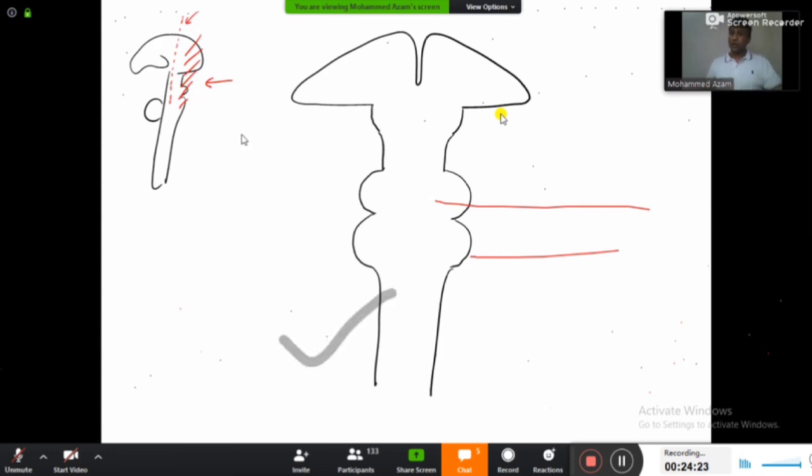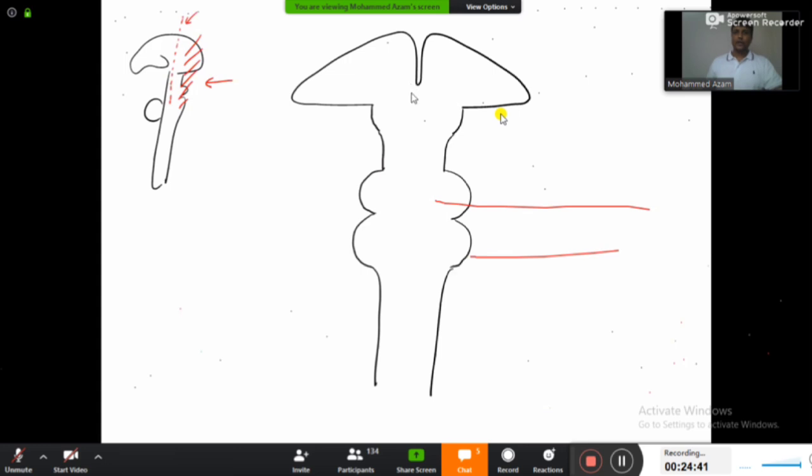So please don't write on the screen. Who is doing that? Remove that. Please write in your notes, not on the screen. I can't remove this from my side. Please remove that. Who has done that? Please remove that.